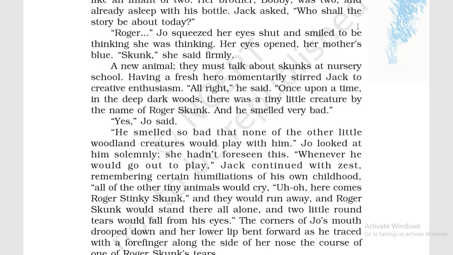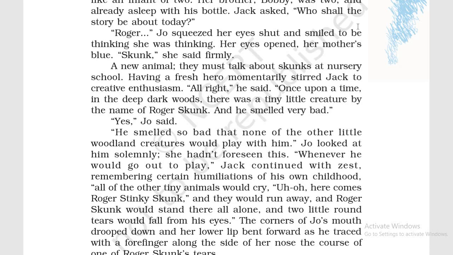So now he begins the story. Once upon a time, in the deep dark woods, there was a tiny little creature by the name of Roger Skunk. And he smelled very bad. So in this way he has started the story. In a very dark forest there used to live a small animal whose name was Roger Skunk. His smell was very bad.